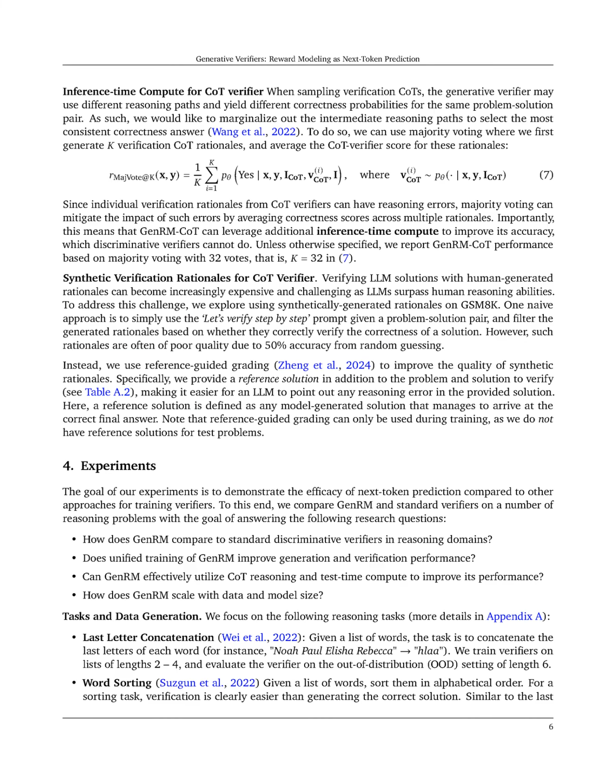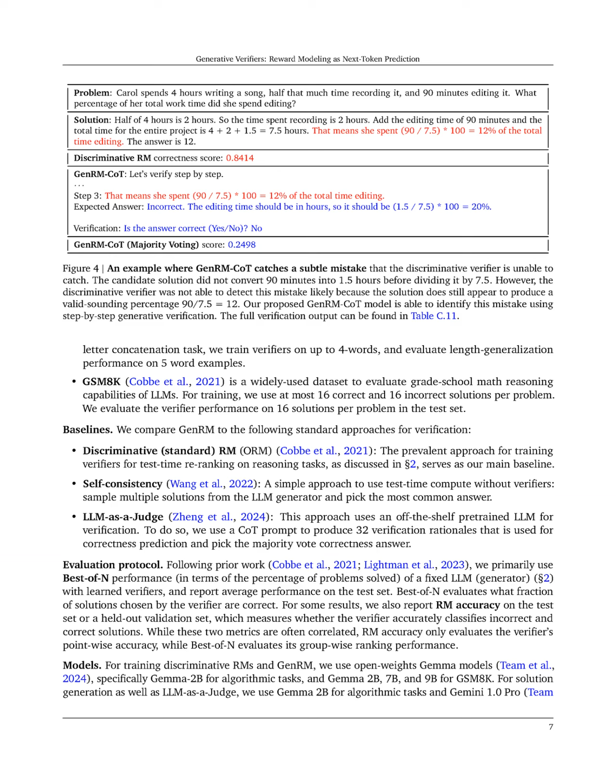Gen-RM was validated through a series of experiments focused on reasoning tasks, specifically last letter concatenation, word sorting, and GSM-8K, which are designed to assess the model's reasoning capabilities. The experimental design involved comparing Gen-RM against standard verification approaches, including discriminative reward models, RMs, self-consistency, and LLM as a judge, to evaluate its effectiveness in selecting correct solutions from multiple candidates.